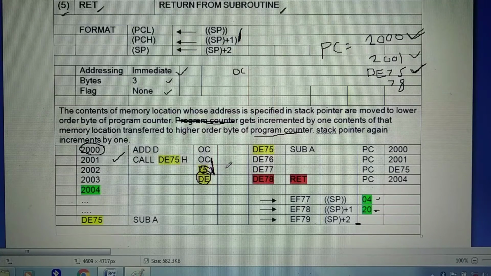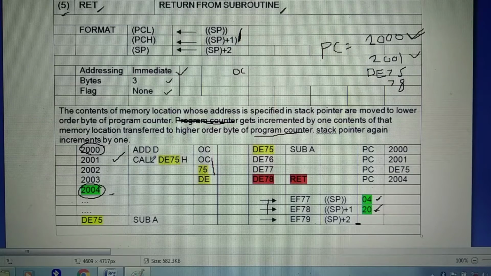But before that, whatever instruction is present after call from the main program, that number is stored into the stack. Already that number is present in stack at memory location EF77. The low order address is there, and at EF78 the high order address is there.